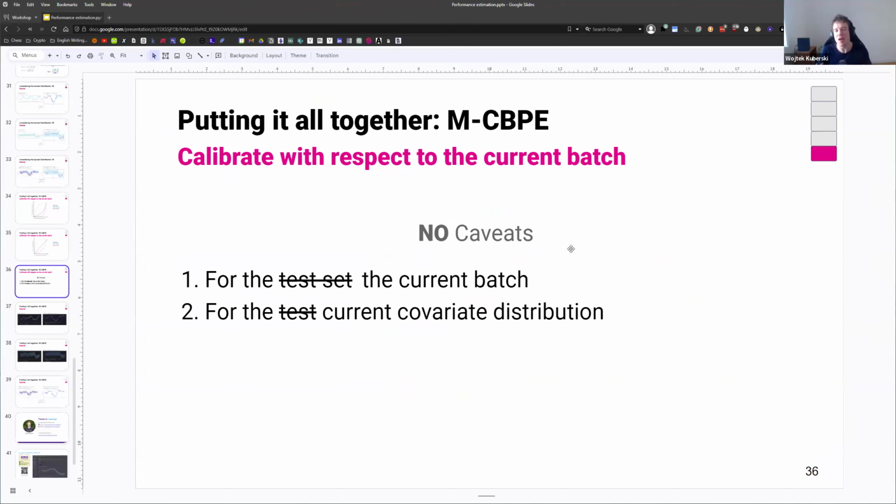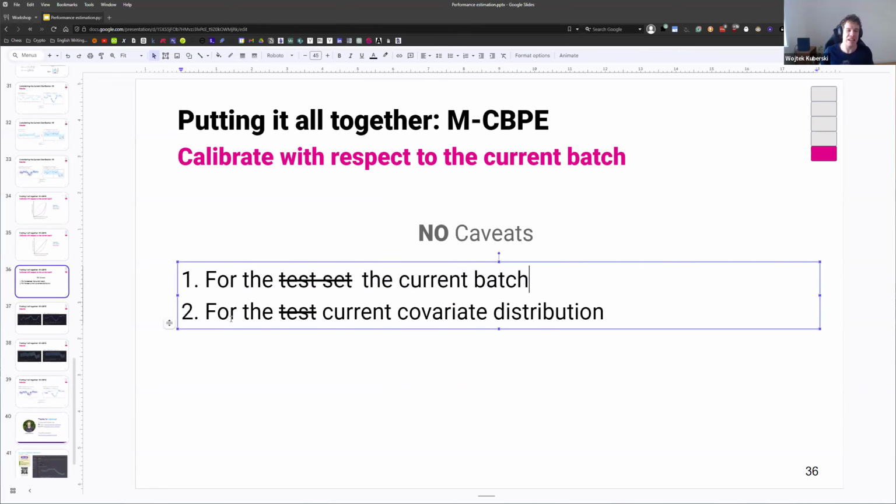Because we calibrated with respect to something else, the caveats are not problematic anymore. The probability distribution is calibrated for the current batch and the current covariate distribution, which is exactly what we're interested in. We're going to do this calibration again for every batch, so it is slightly more computationally expensive, roughly the same as importance weighting, because there we also had to compute these weights for every batch.